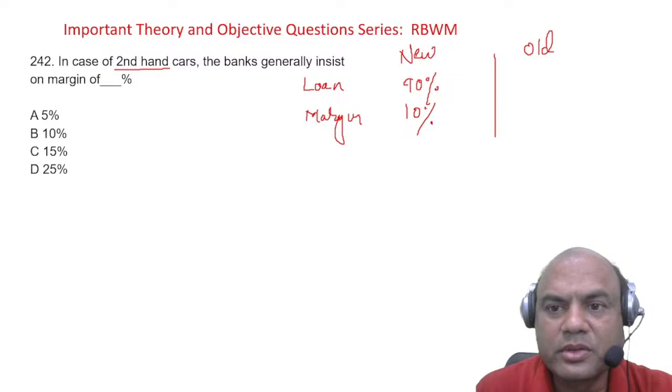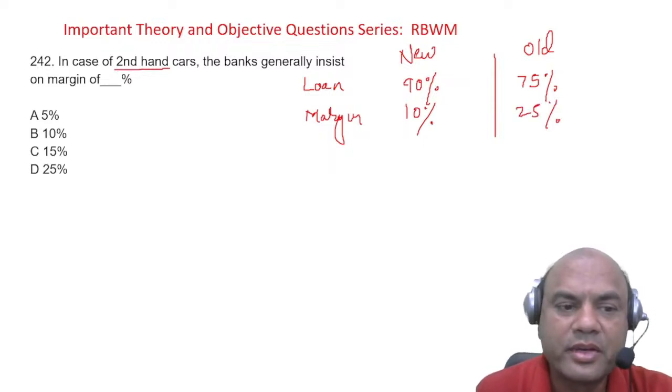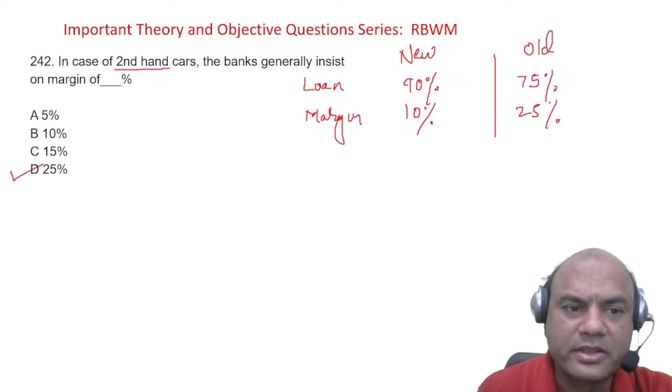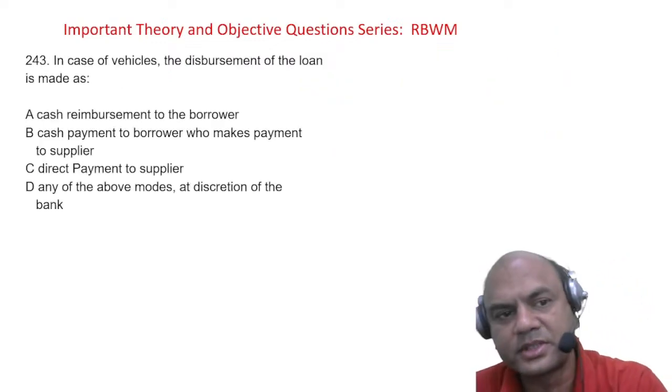What about the old cars? Old cars, we generally give the loan up to 75% maximum. So margin is 25%. So what is the answer over here? It is 25%. In case of second-hand cars, bank generally insists a margin of 25%.